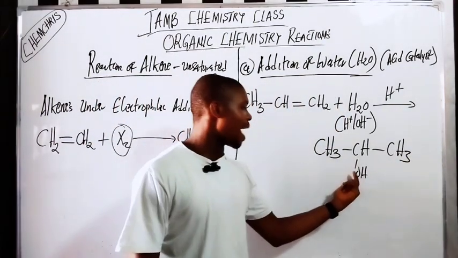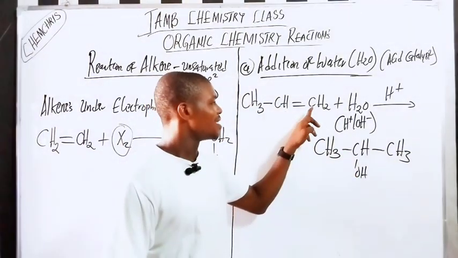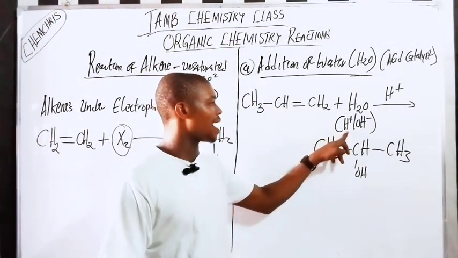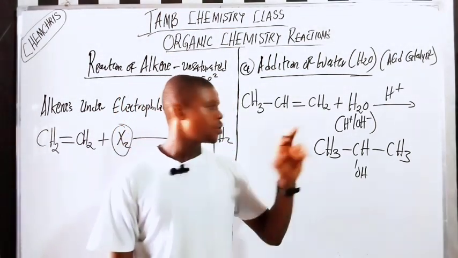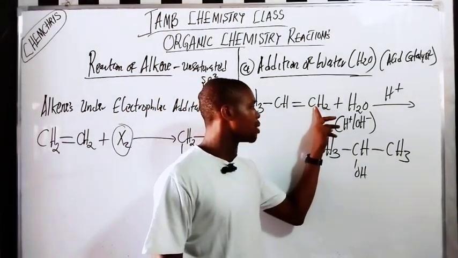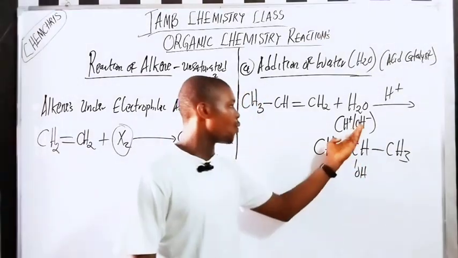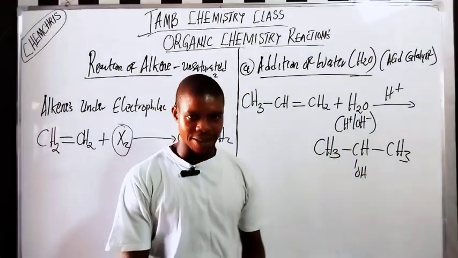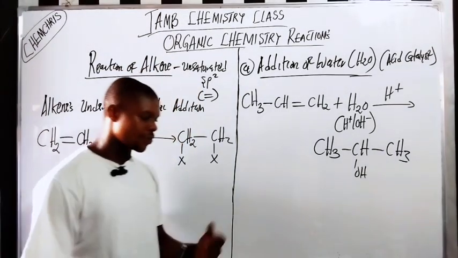Now the main reason why hydrogen is added to this second carbon atom, and not the first carbon atom, is that the carbon atom with higher hydrogen atoms gets more. Why does this one have only one? If you add hydrogen here, that becomes CH3, and the double bond changes to a single bond. OH should not be added to the other point. So what will be the name of this compound?